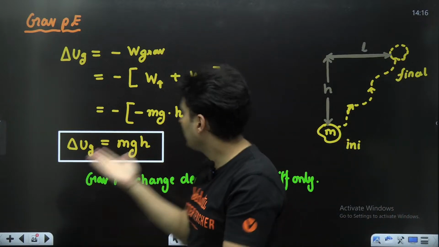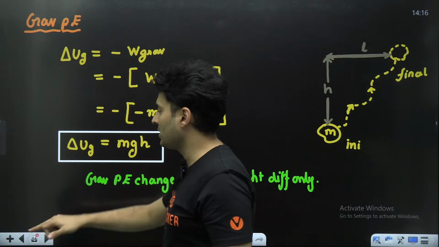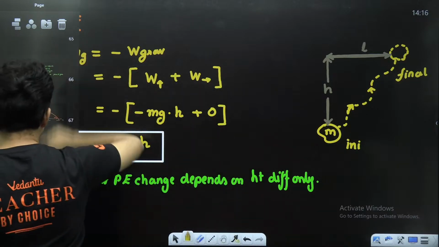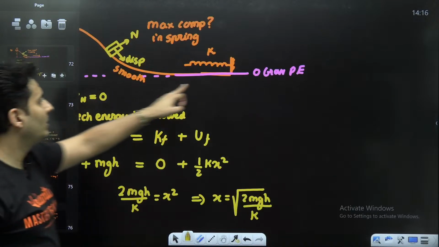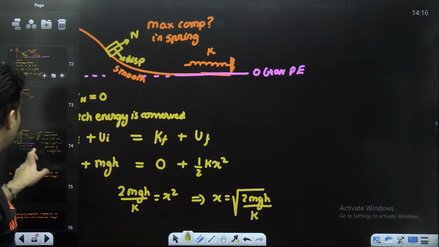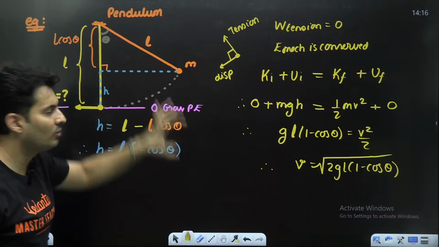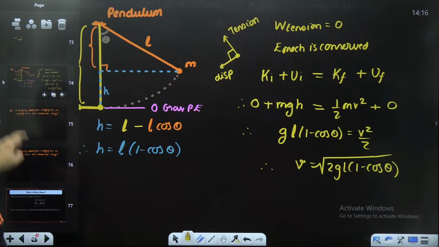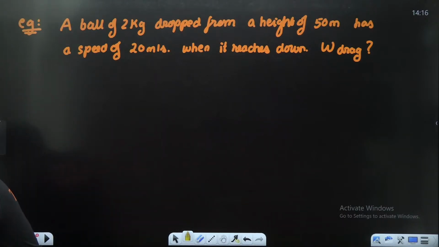So you take maybe this as zero, so this is plus mgh. If it goes down, minus mgh. So that is the reason why in that particular problem we took that line as zero. Even in this problem, you have taken that line as zero. So with respect to that, how much extra energy it has. The change is what matters. The values don't matter. The change will automatically adjust itself. Is that clear? Sudarshan KV?